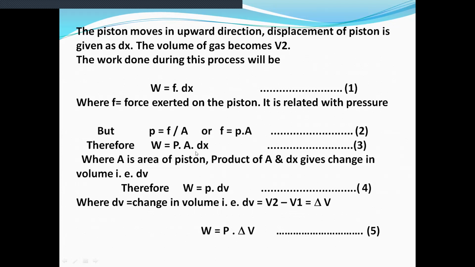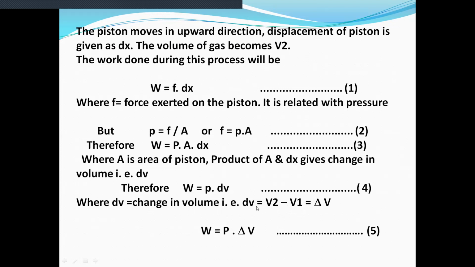So equation 3 becomes W is equal to P, and this product A into dx is nothing but the change in volume, denoted by dV. Therefore W is equal to P into dV. This is equation number 4, where dV is the change in volume, and it is nothing but dV is equal to V2 minus V1, that is final volume minus initial volume.